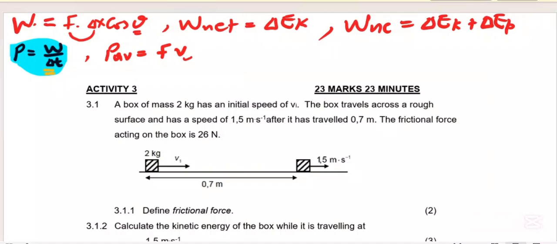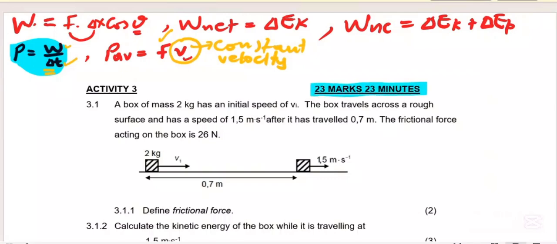This one we use when you are given the average velocity. Most of the time they will say it's a constant velocity. So we use that one, it will make it easy, otherwise no sense will come out as the answer, but it depends on the data. If you are given the velocity, try to get the force they are talking about. But if you are given time, make sure you get the work done by the force they are talking about. Then we are done. This question is out of 23 marks.